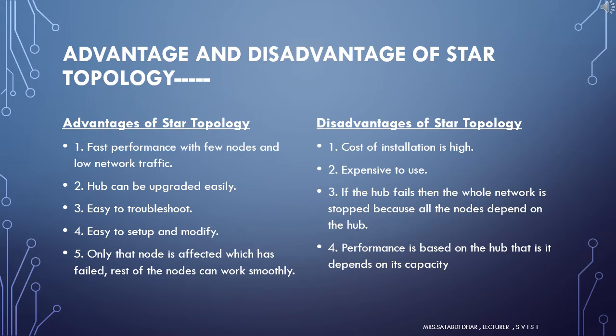Now, the disadvantages of star topology. If the hub or concentrator fails, attached nodes are disabled. Cost of installation of star topology is costly. Heavy network traffic can sometimes slow the bus considerably. Performance depends on the hub's capacity. A damaged cable or lack of proper termination may bring the network down.